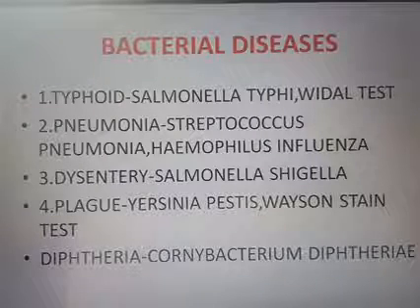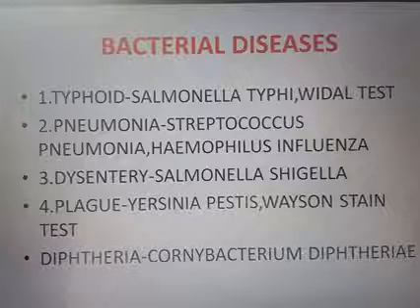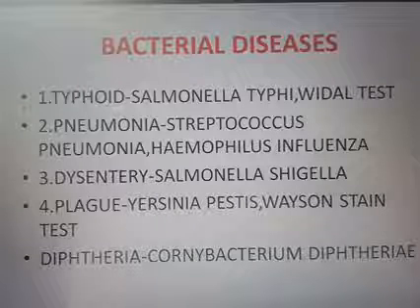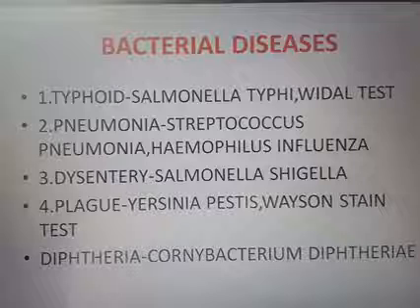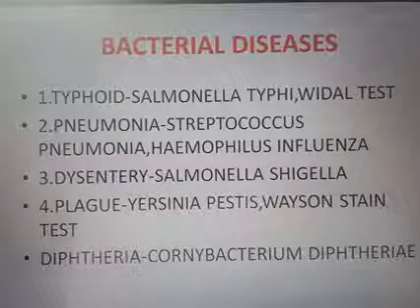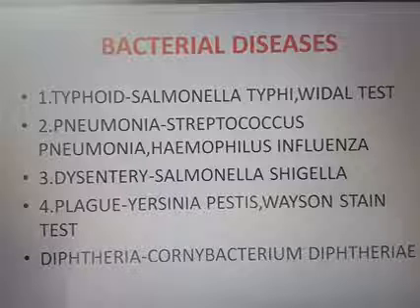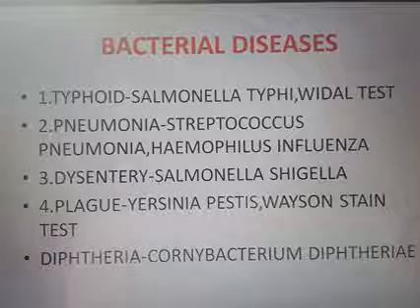She was a cook by profession and was responsible for at least 10 outbreaks of typhoid fever through the food she prepared. Chronic carriers means lifelong they are carrying that microorganism. Clear?